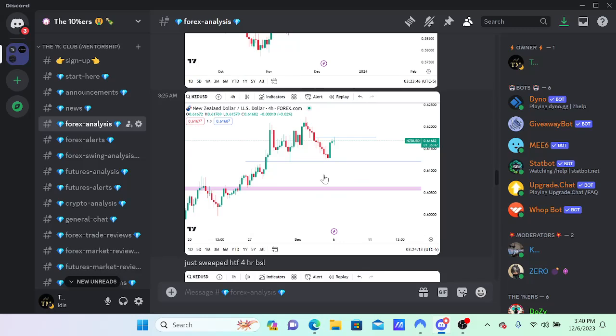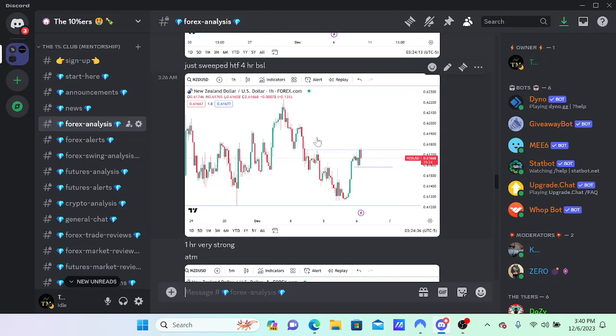All right. And I think the last one I'm going to do here is NZDUSD. So same deal, NZDUSD. Look what I put right here. Just sweeped higher time frame 4 hour buy side liquidity right here. We sweep that high. See, we got our swing high right there. We came up and we swept that. It's in a deep premium, sweeping higher time frame buy side. So we have a higher time frame point of interest here.